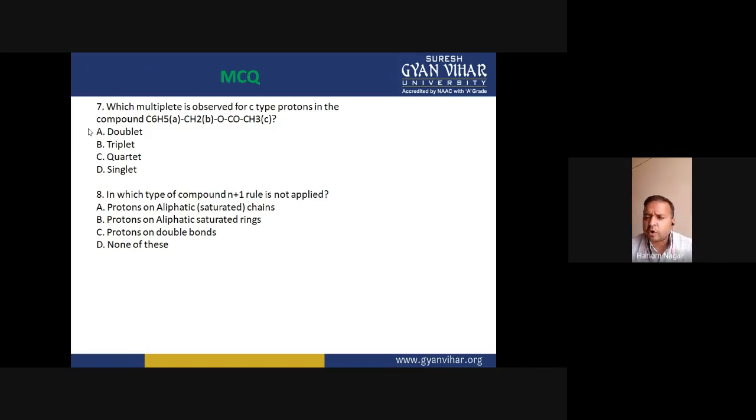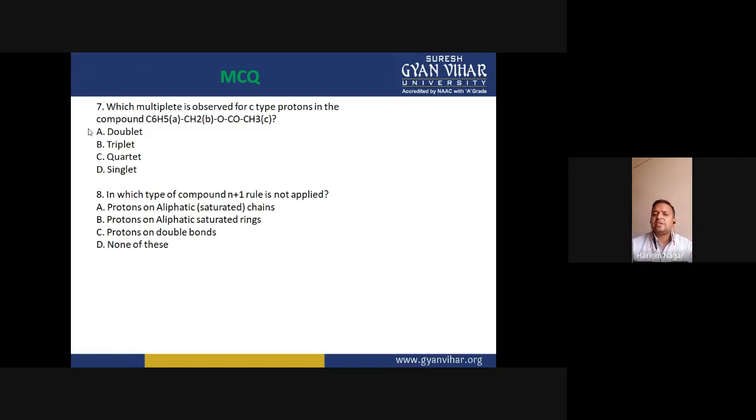So, is there any proton present at the adjacent position of the CH3 group? No, because at the adjacent position there is a CO group. There is no hydrogen here, and after the CO, oxygen is there. No hydrogen here.